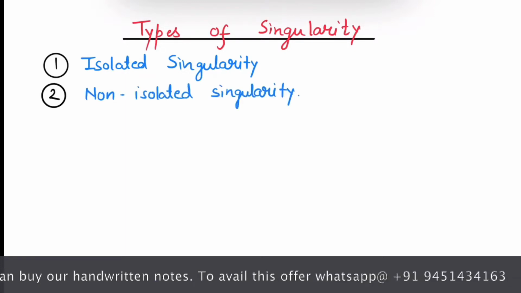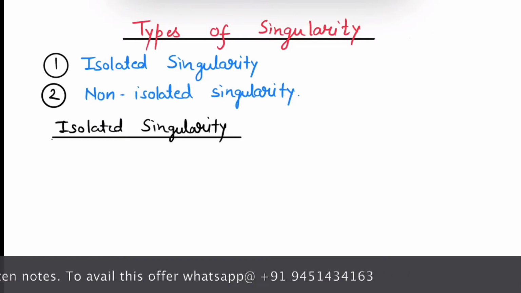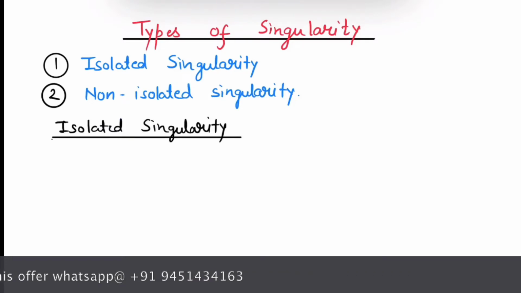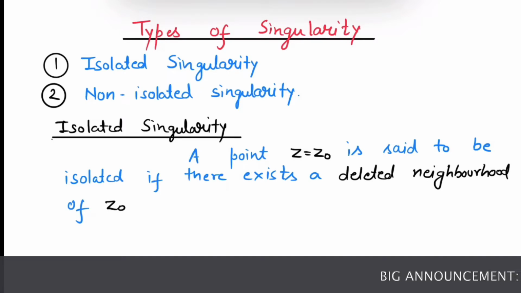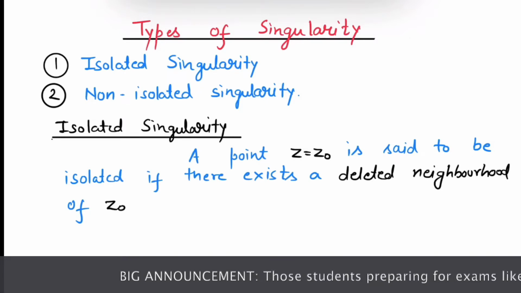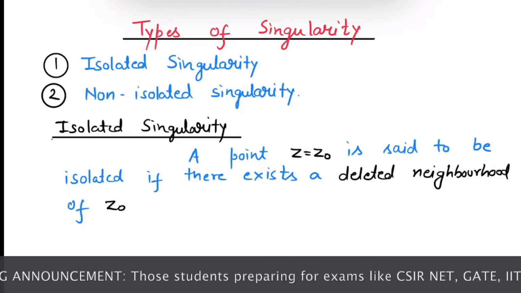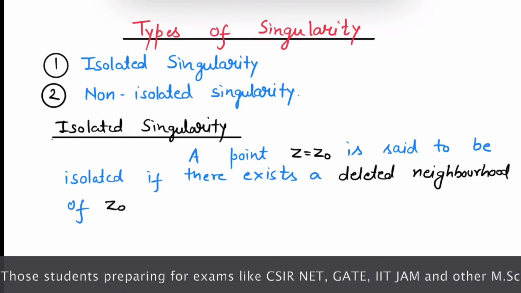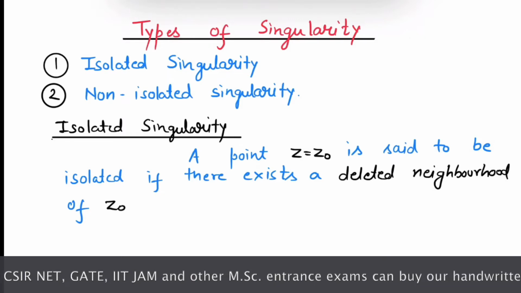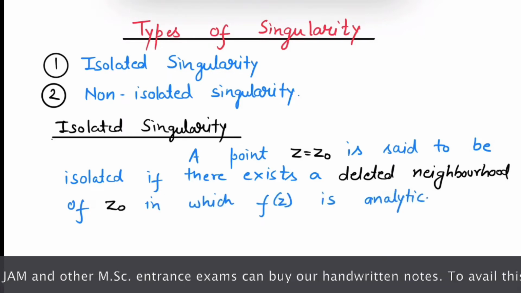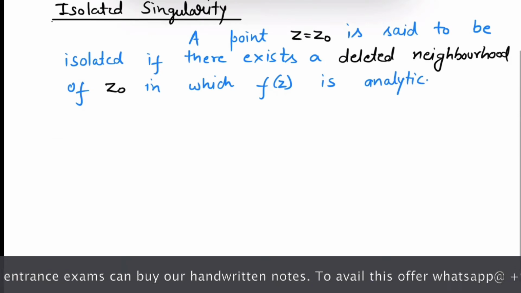Isolated singularity: a point z0 is said to be isolated if there exists a deleted neighborhood of z0. Deleted neighborhood means a neighborhood which does not contain point z0. So, if there exists a deleted neighborhood of z0 in which f of z is analytic. Let's understand this definition.